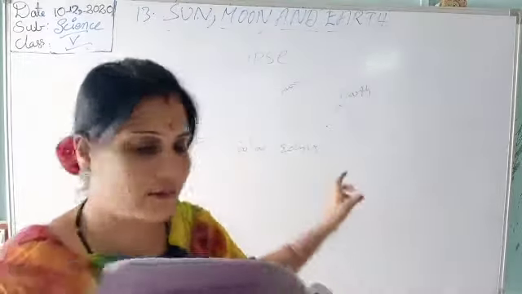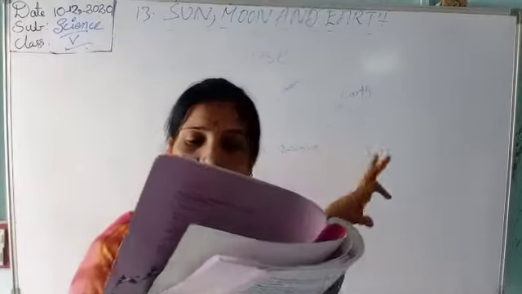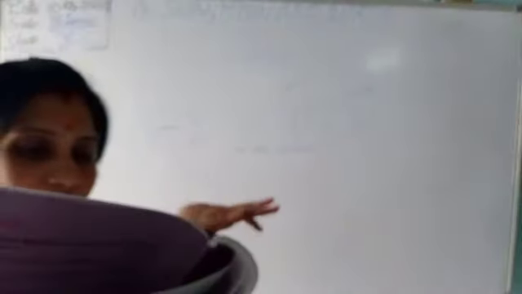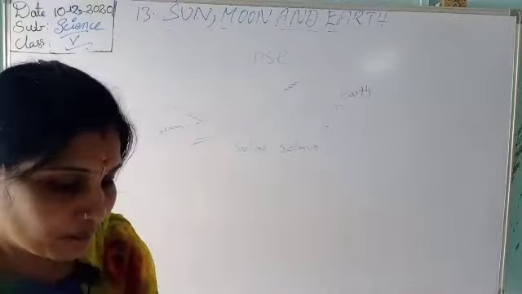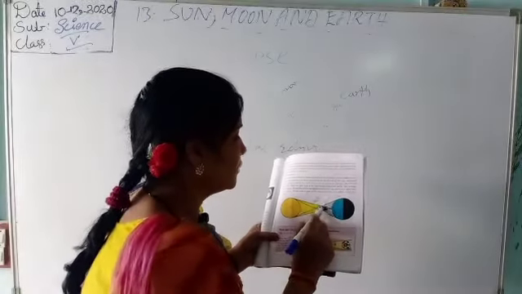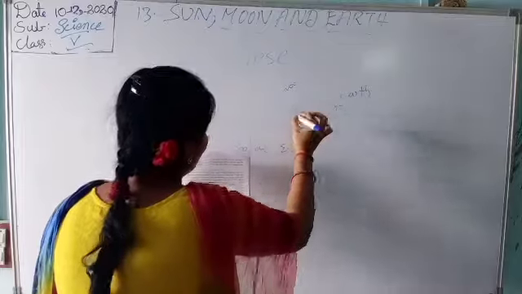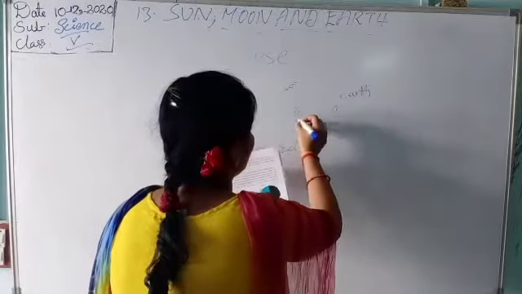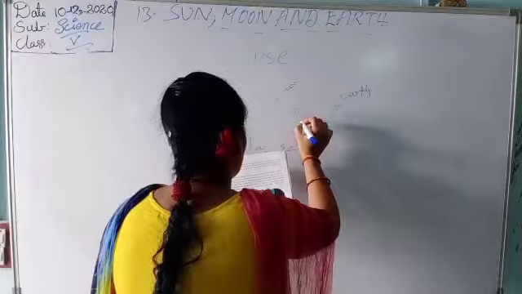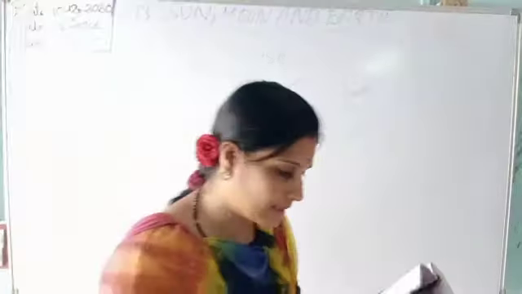When the moon revolves around the earth, it sometimes comes in between the sun and the earth. Then the light rays of the sun cannot reach the earth. This is called a solar eclipse. It is showing when the moon comes in between, as it revolves around. Then the rays will not reach the earth. This is known as the solar eclipse.